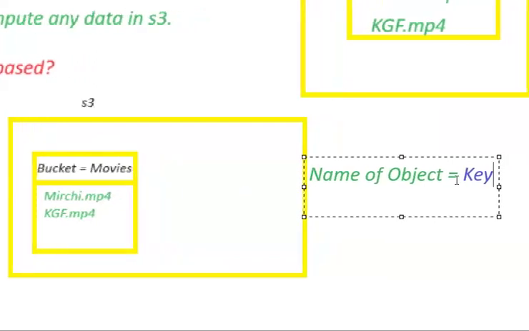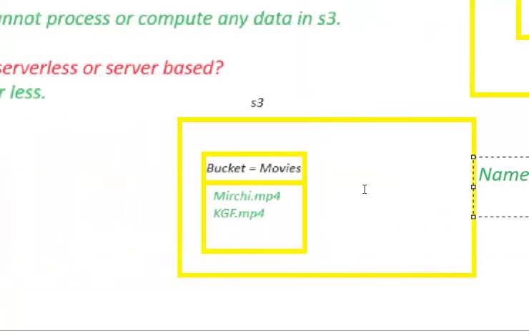The name of the object is nothing but the key. So what do we create in S3? At first we create buckets. After that, we can upload our files, and S3 will assume those files as objects.